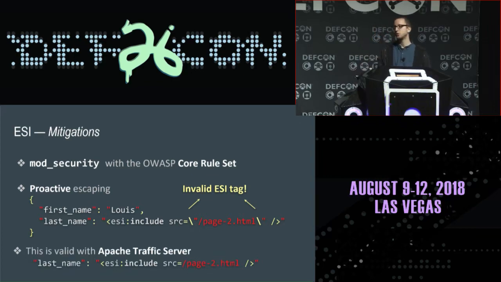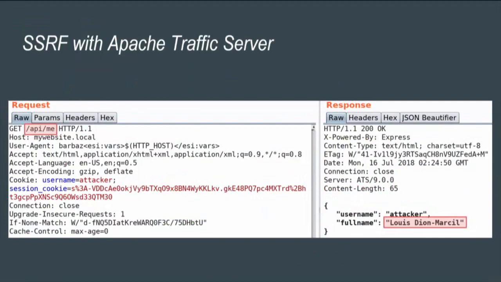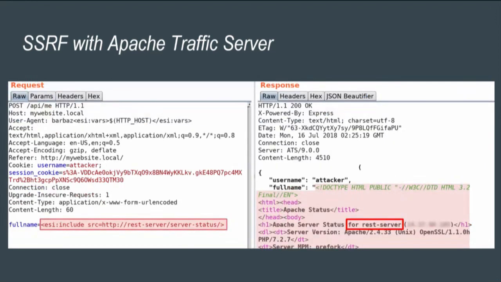So this will allow me to do server-side request forgery in a JSON response. Let's look at a brief example of this. You have a fictive REST API sitting on /API/me, which is going to respond with a small JSON payload. You see that my full name here is ldionmarcil, and I can overwrite this with an ESI include tag. This ESI include tag is going to say, please fetch REST server/server status, which is just some server sitting on the local area network of the cache server.